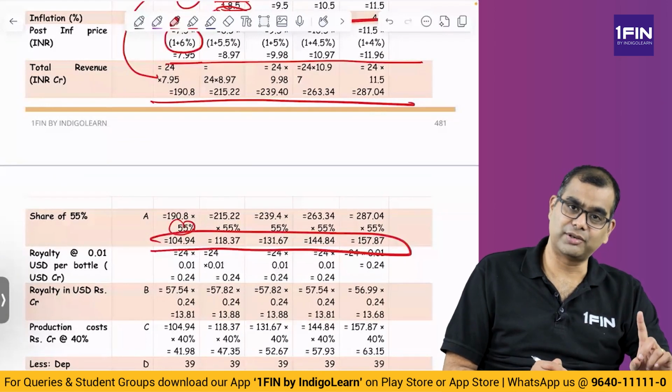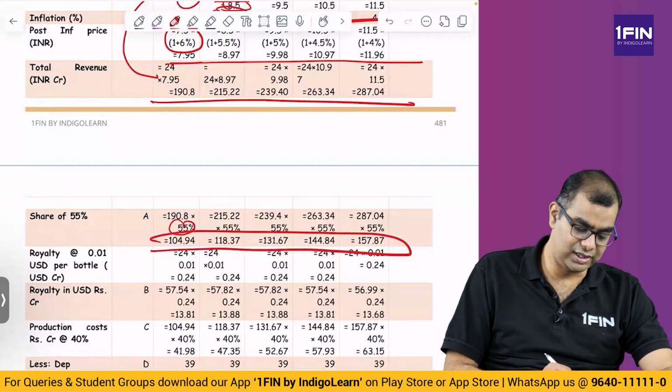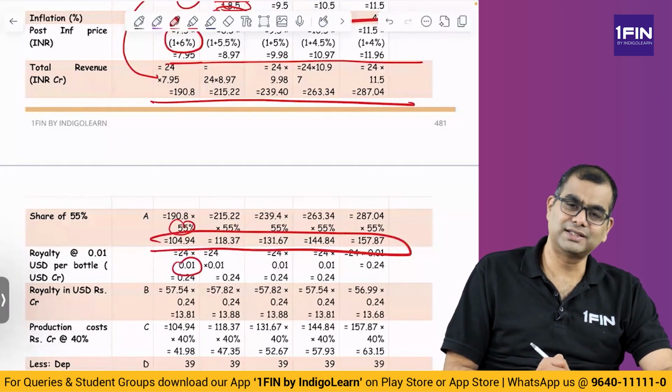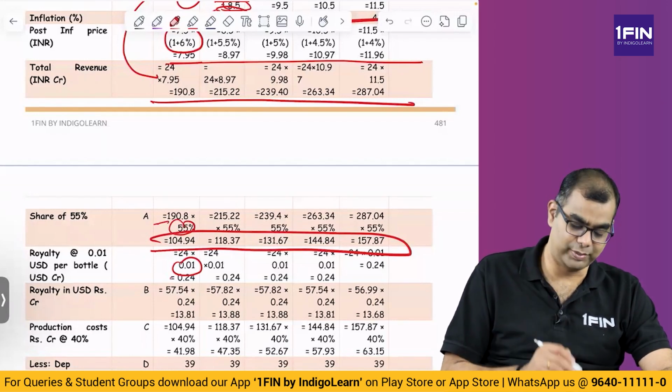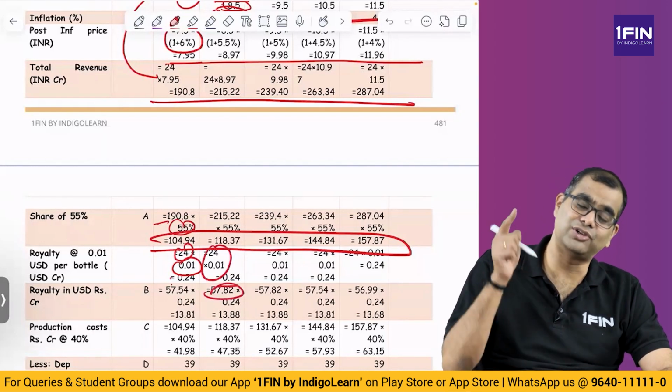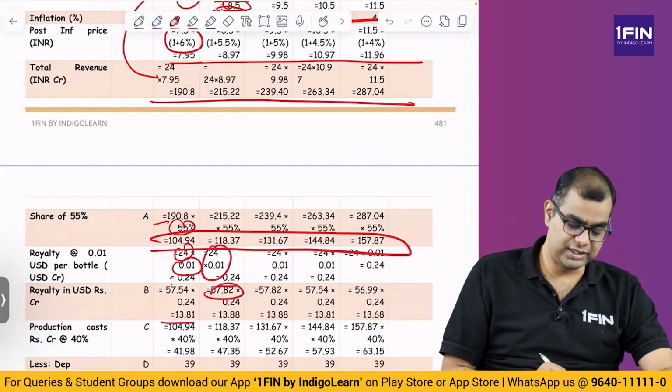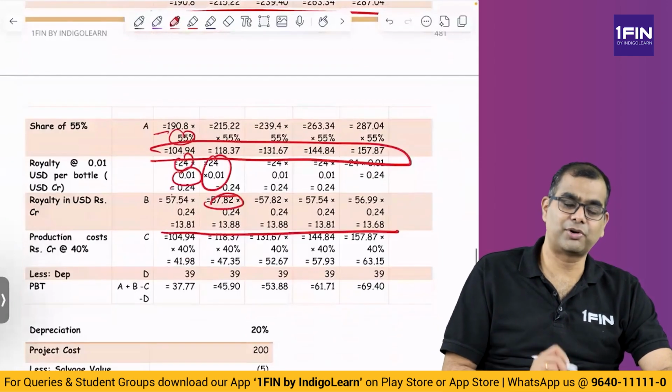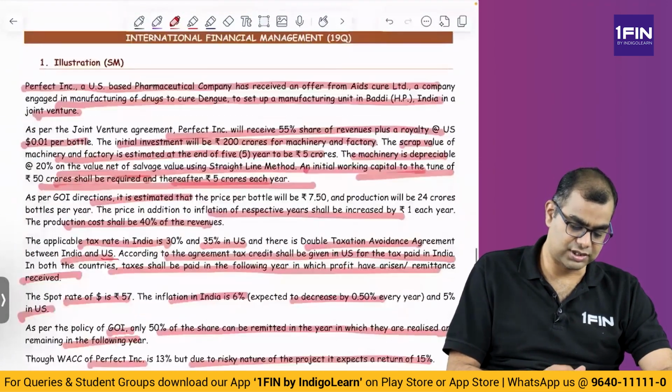In addition, you are also remitted some royalty. What is the royalty? Royalty is 1 cent. But these are all in rupee terms, and this is in dollar terms. So you please convert that 1 cent into rupee. That is why: 24 crores into 0.01, you get some value, multiply that with the exchange rate, which is why I said you need to compute the exchange rate first. So you get the royalty. Now what is the production cost? They themselves have given a production cost number.